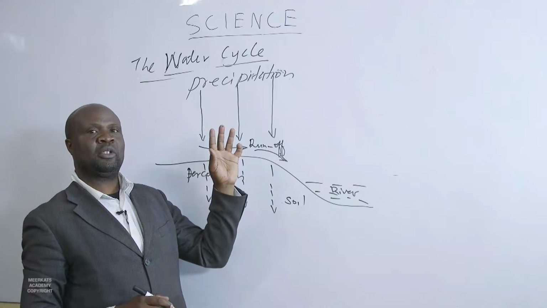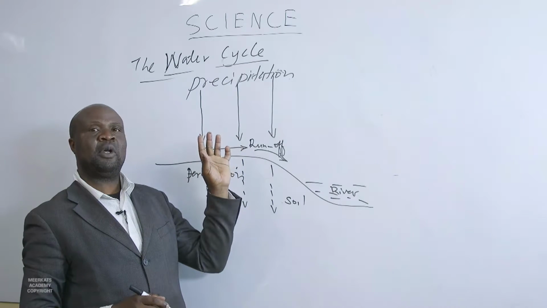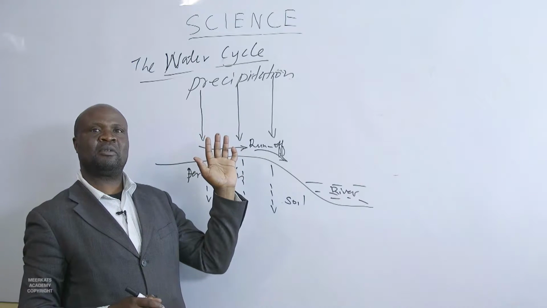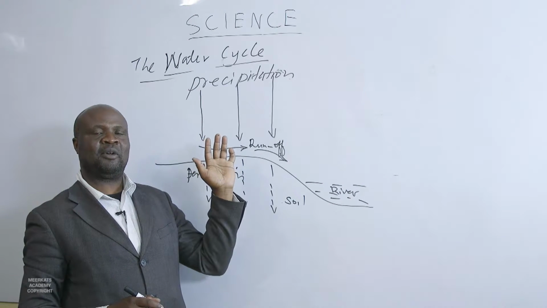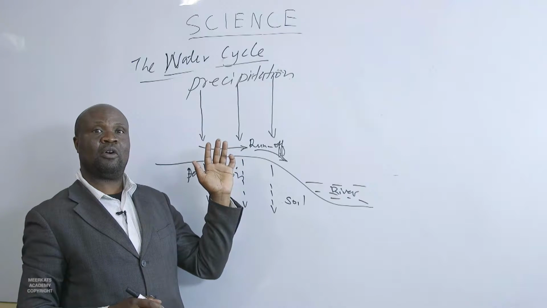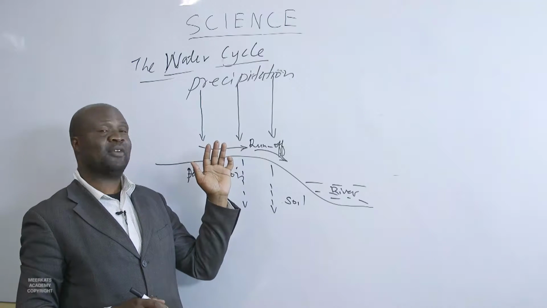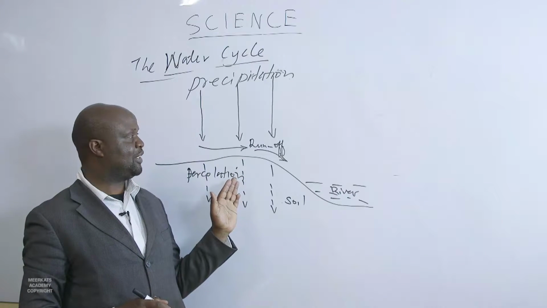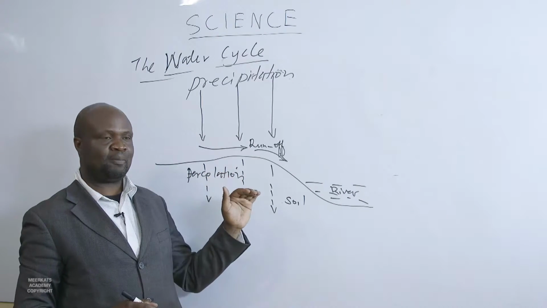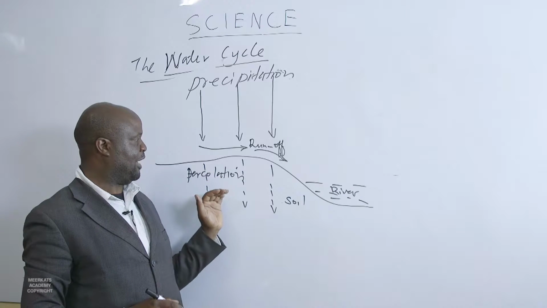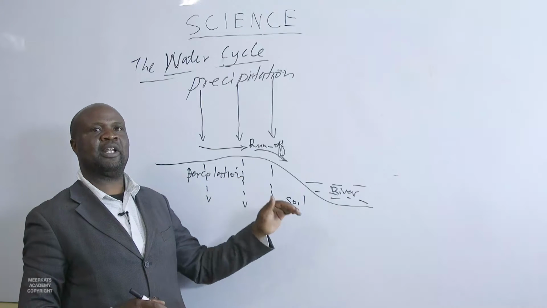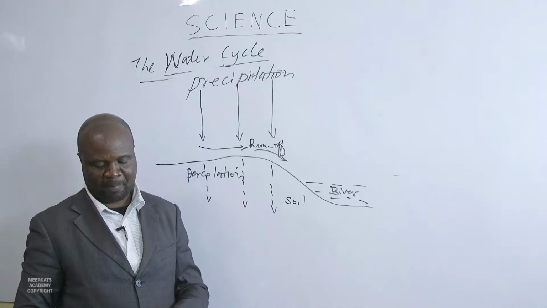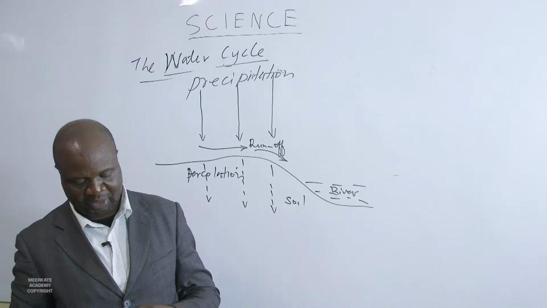There is condensation. After condensation, we have precipitation. Then precipitation takes different forms, whether it's snow, ice, or liquid rain. And then it finds itself on the surface of the earth. Then there's a runoff. Other water is percolating, another one will run and formulate rivers. Then the rivers will go back again to oceans. So we are saying this.